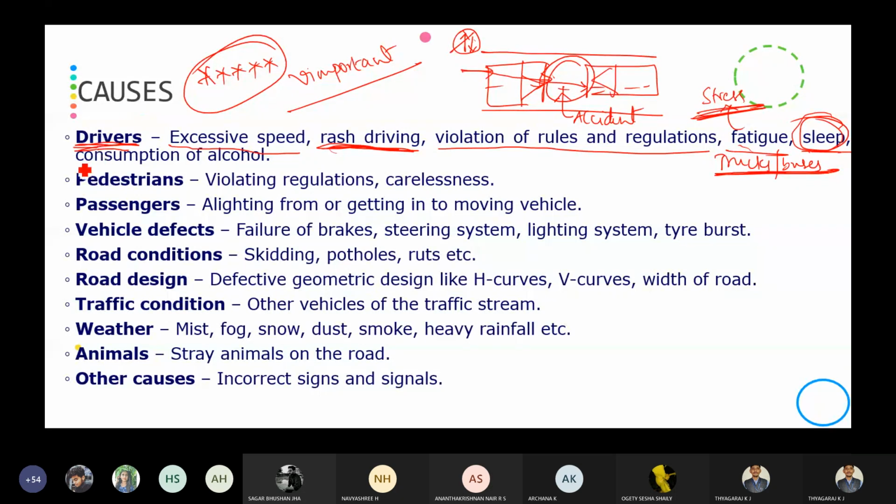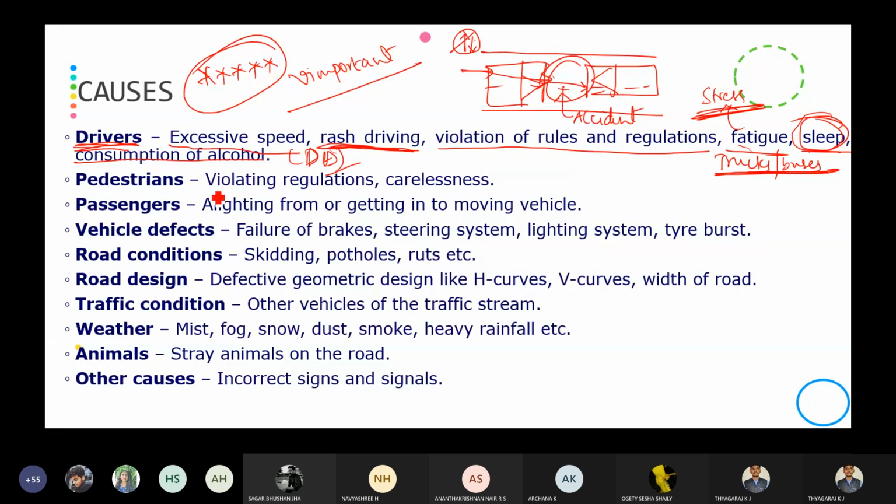Then consumption of alcohol, that is drink and drive, DD. Because of drinking and driving the vehicle, which is a violation of rules, some people consume alcohol and ride the vehicle, which leads to accidents. Okay, these are some of the causes from the driver side for accidents on the road.